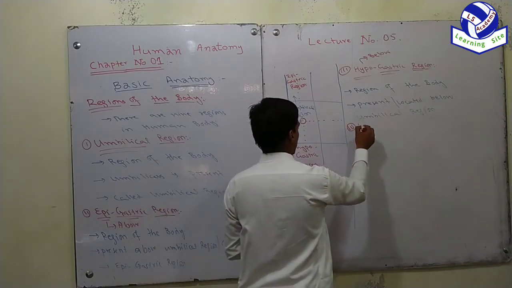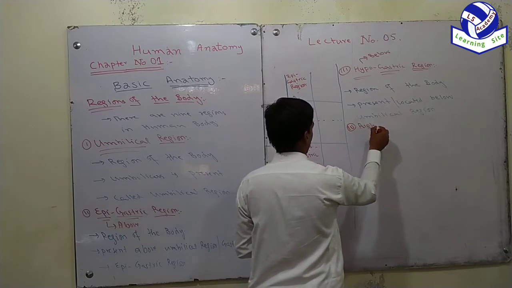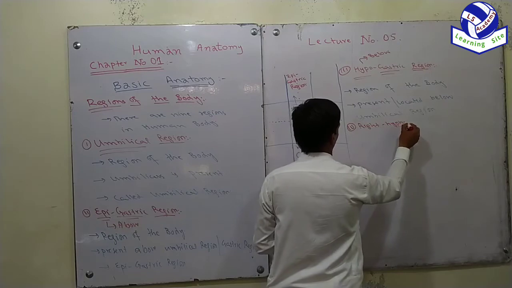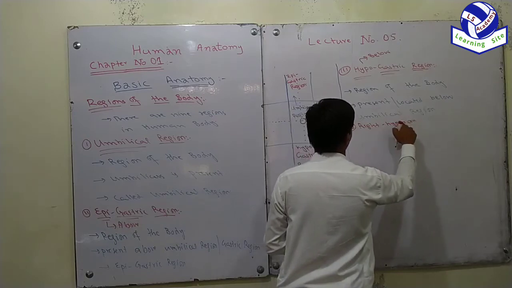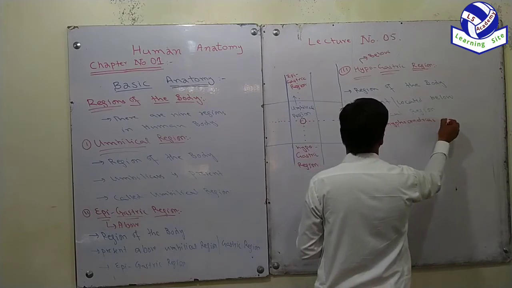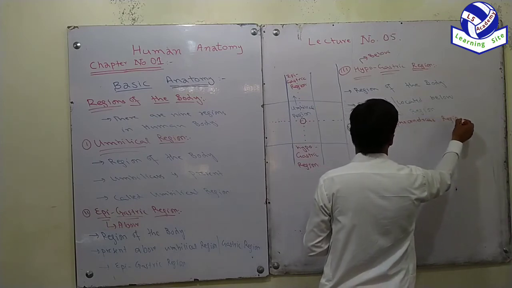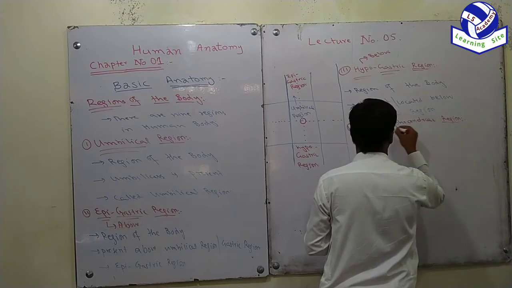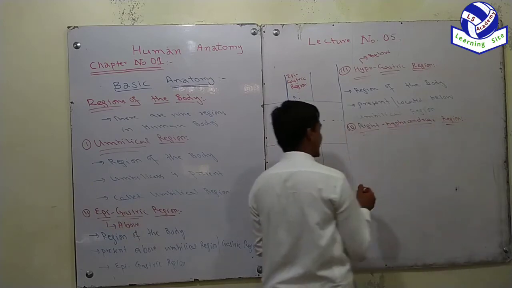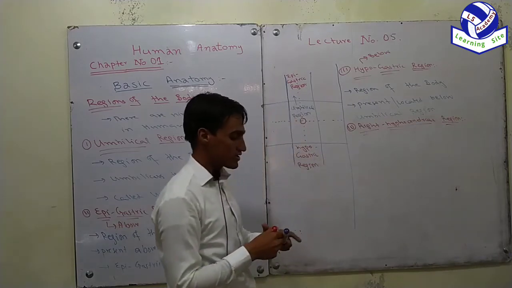The fourth one is the right hypochondriac region. What is the right hypochondriac region?